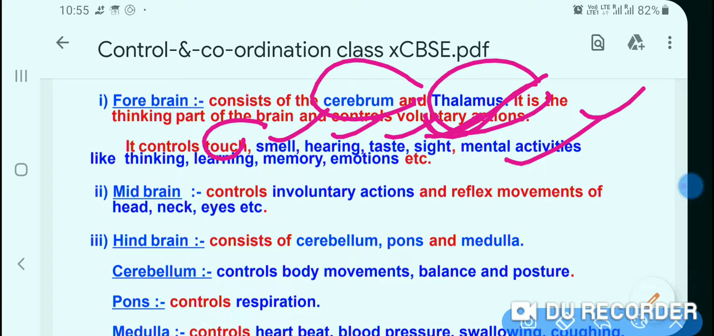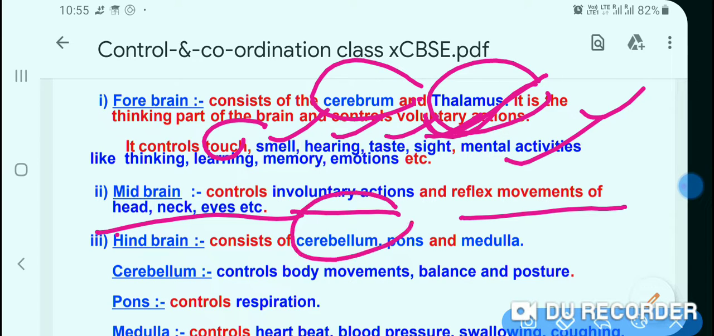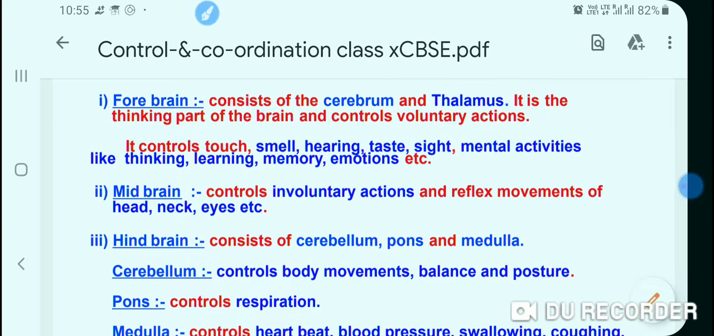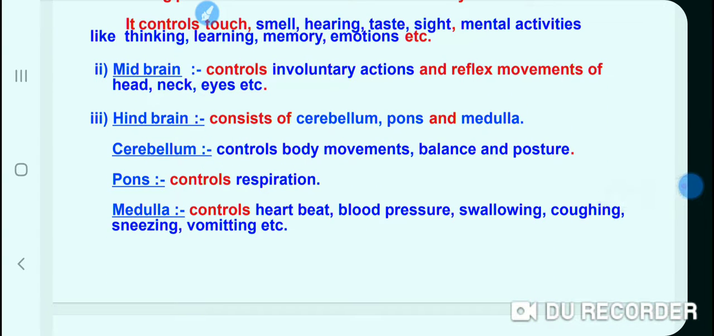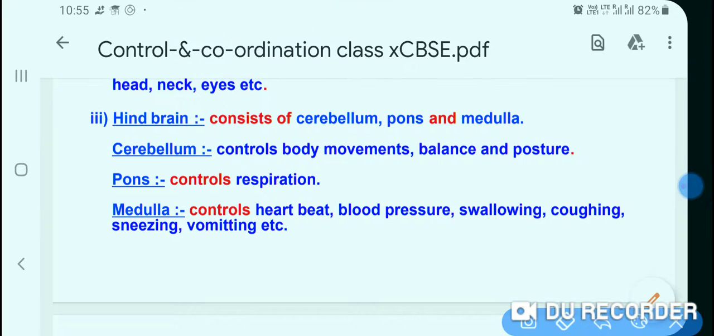Come to the midbrain. It controls voluntary actions and reflex movement of head, neck, eyes, etc. And the hindbrain consists of cerebellum, pons, and medulla. The hindbrain consists of three parts: one is the cerebellum, second is the pons, and third is the medulla. So let us learn the function of all three parts of the hindbrain. Questions are always asked from these portions.